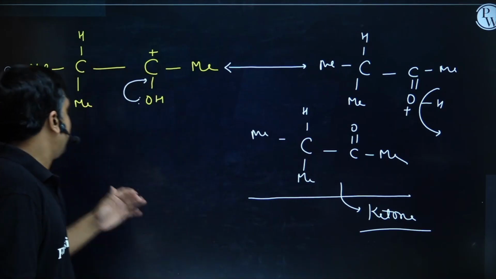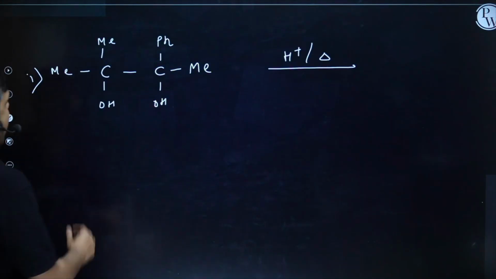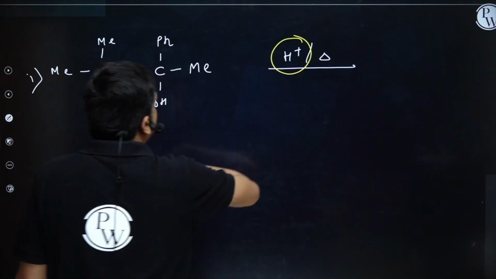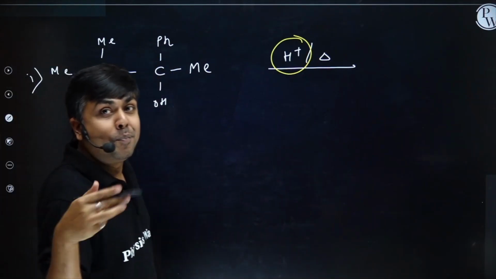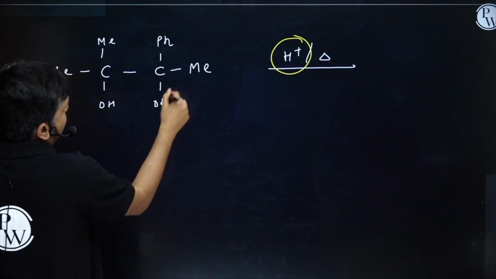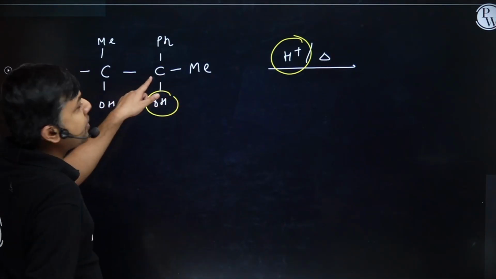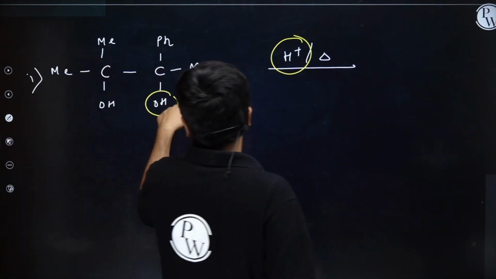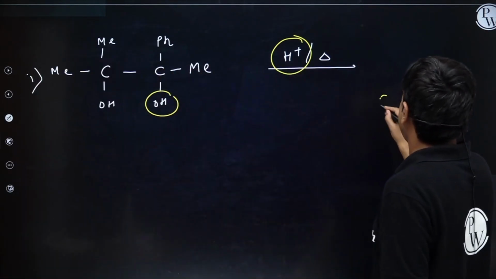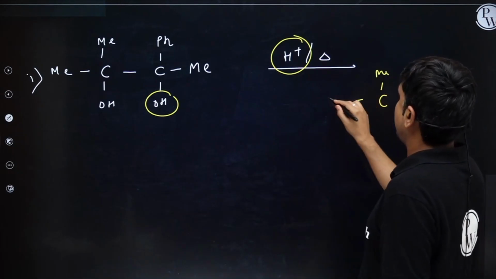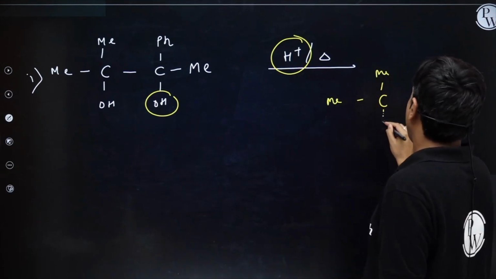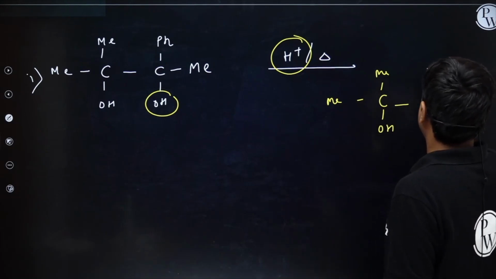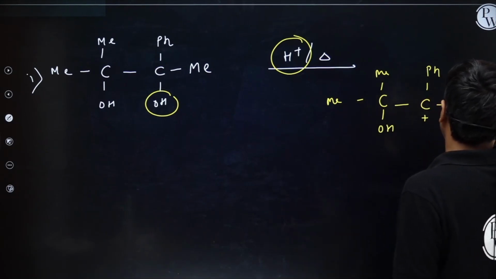Let's practice some questions. I am having here attack of H plus to which alcohol, which forms a more stable carbocation. If I attack on this alcohol, I will have a resonance stabilized carbocation. So simply this H plus will attack here. I will remove it. I will have the formation of C, Me, Me, OH, C positive, Ph, Me.